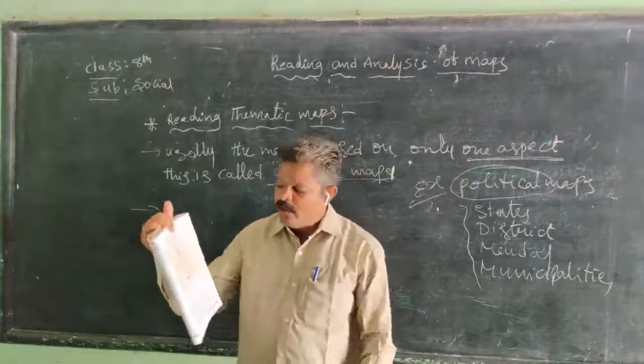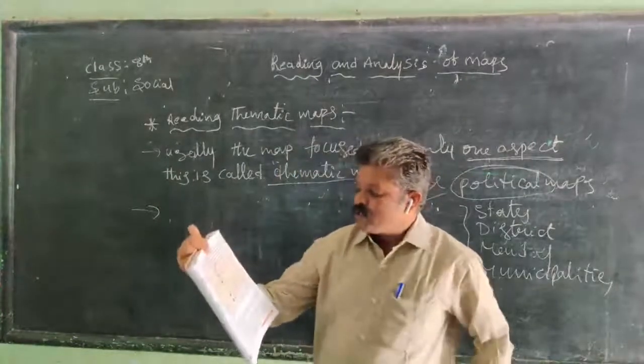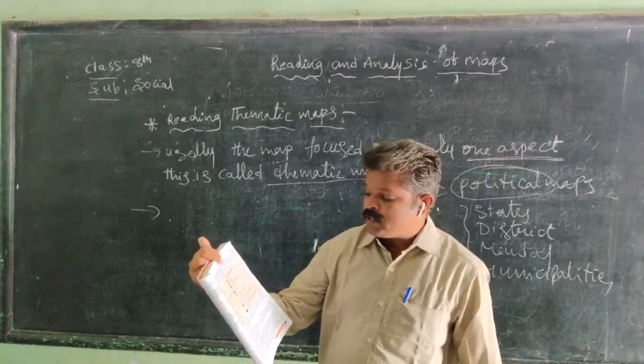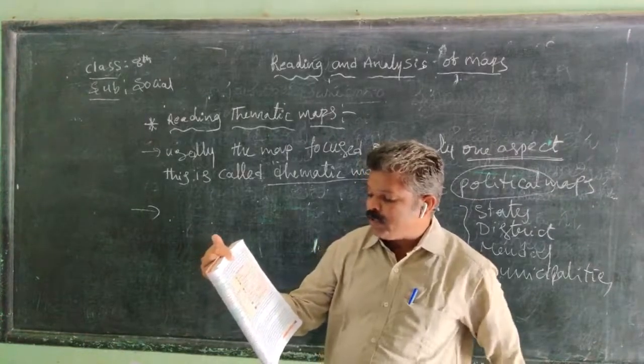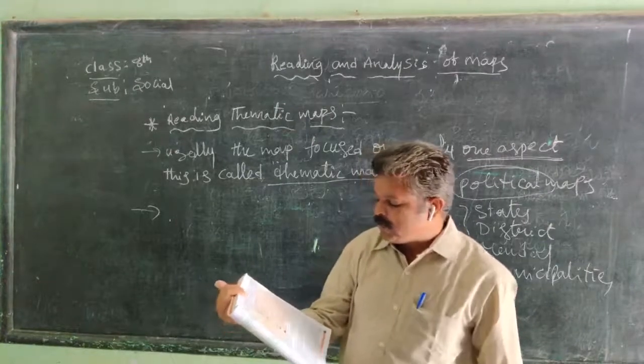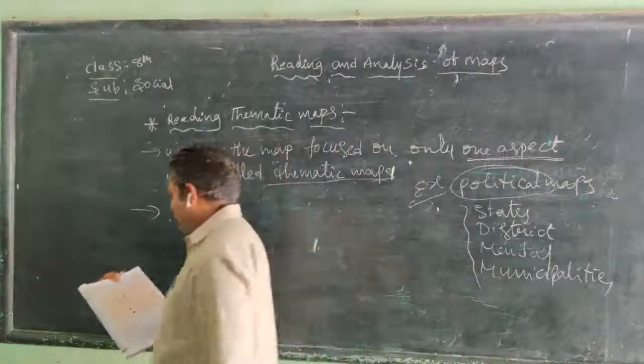When map makers show land in a village, they use different kinds of symbols, colors and patterns for each one separately.